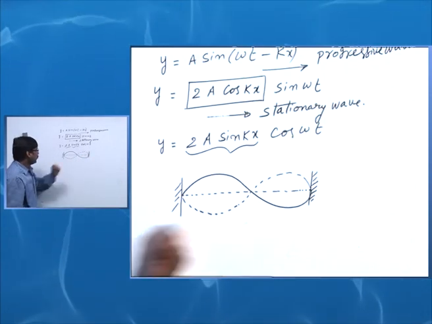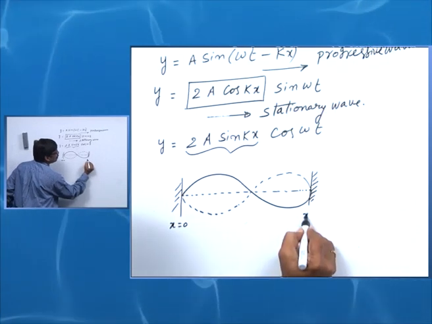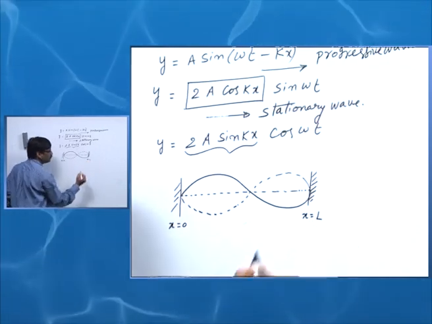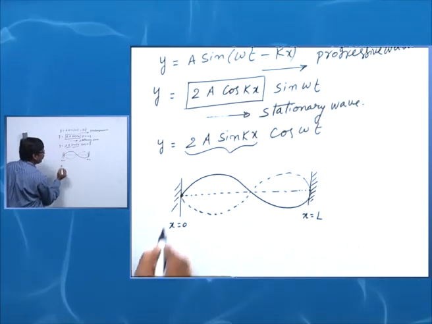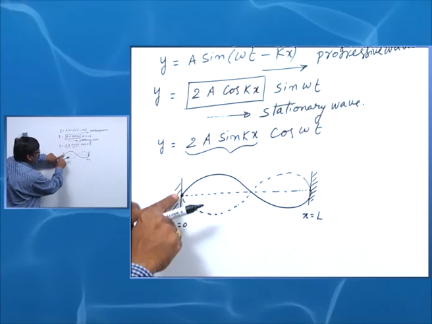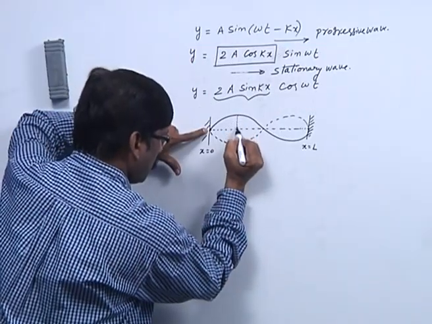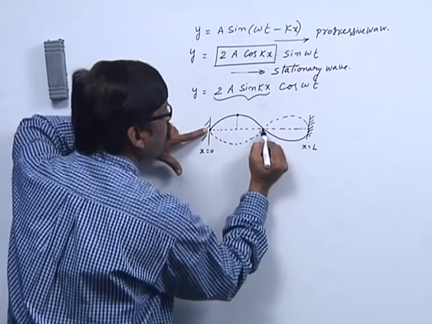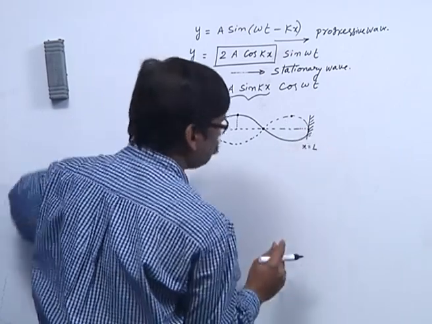Let us say x is equal to 0 to x is equal to L, where L is the length of the string. At this place amplitude is 0. At this place amplitude is maximum, again amplitude is 0, again amplitude is maximum, like this.